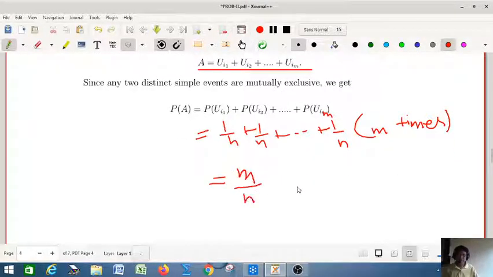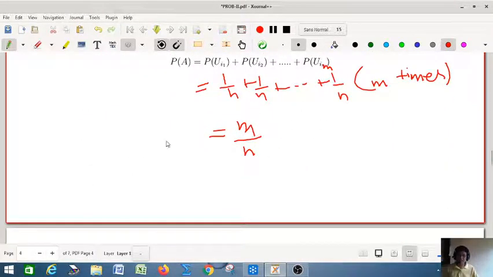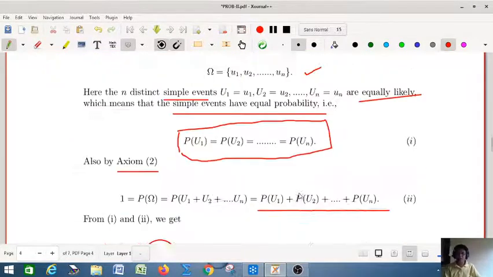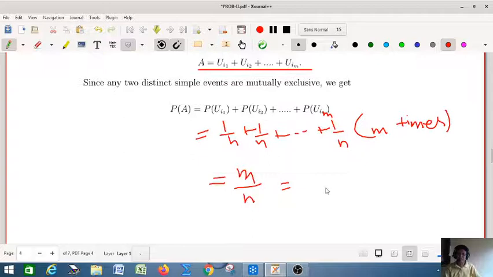Okay, so this is a very simple proof. I think it is clear to all of you. So this is the result of the classical definition. So I have started from the axiomatic definition. So using the axioms, that is the axiomatic definition, we have proved the classical definition. This is your classical definition.